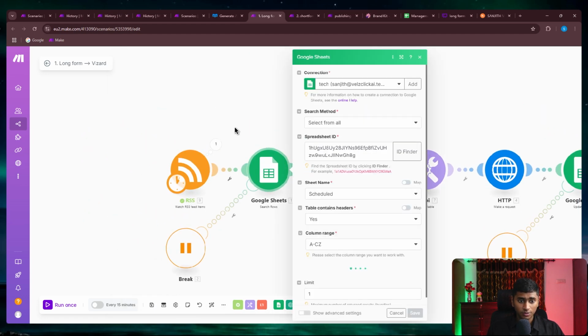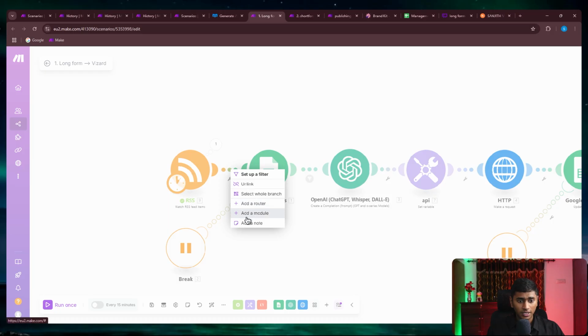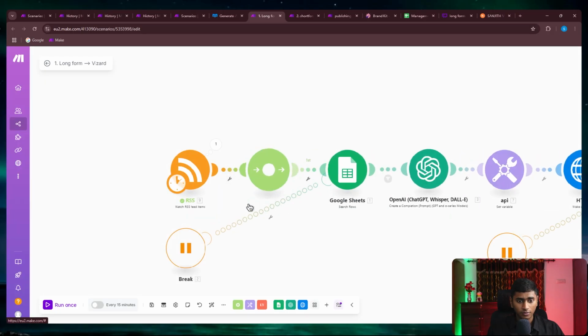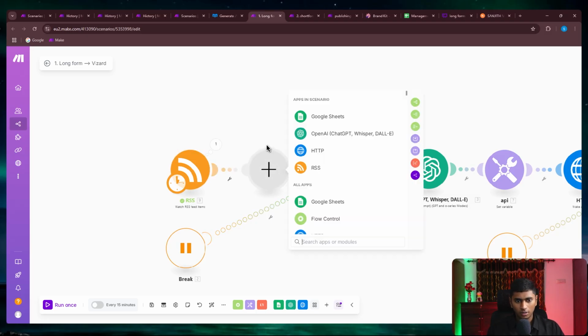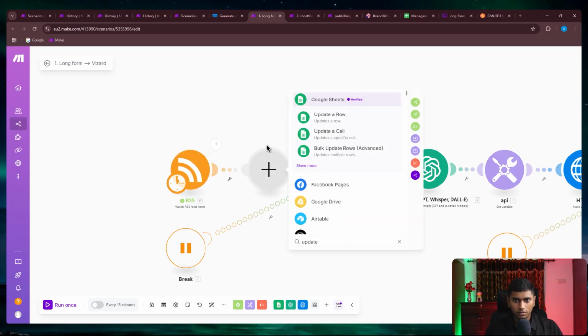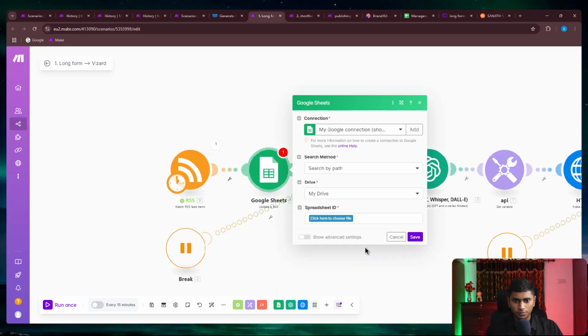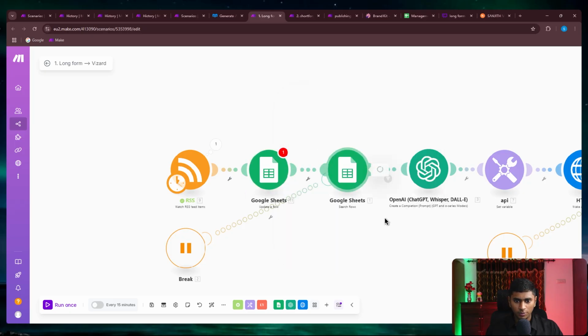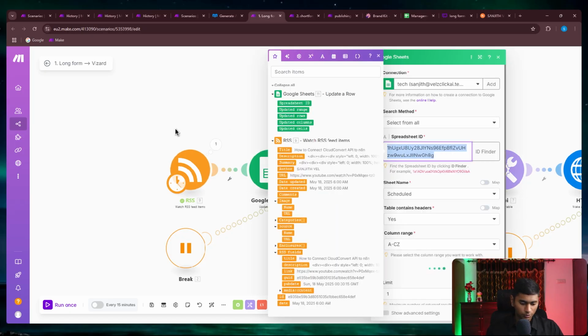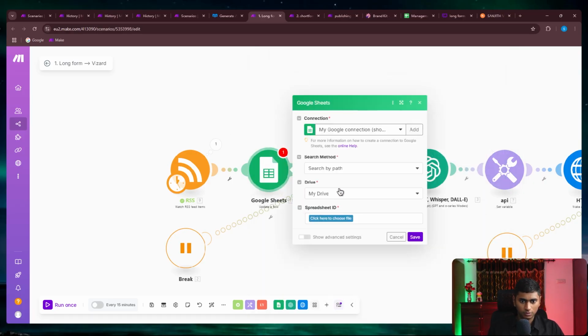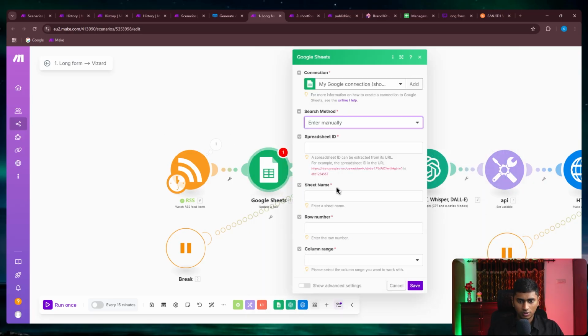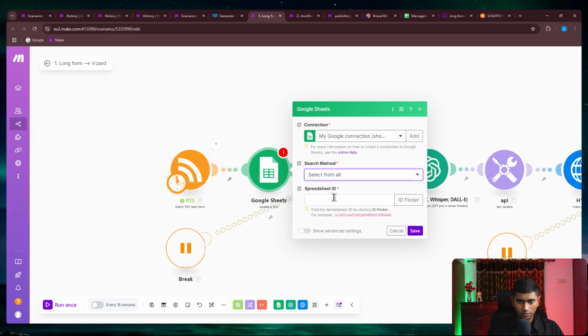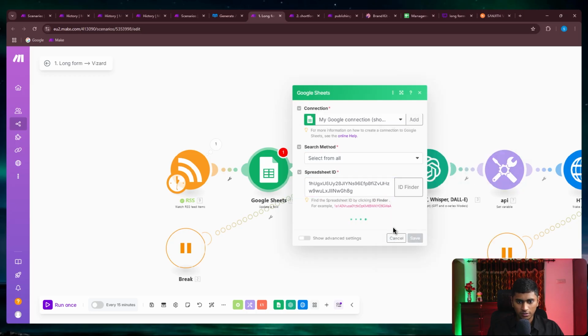So now I can just map it inside. Instead of search rows, I could say update a row, and let me put in the link of this one. I'll select from all and put in this link.